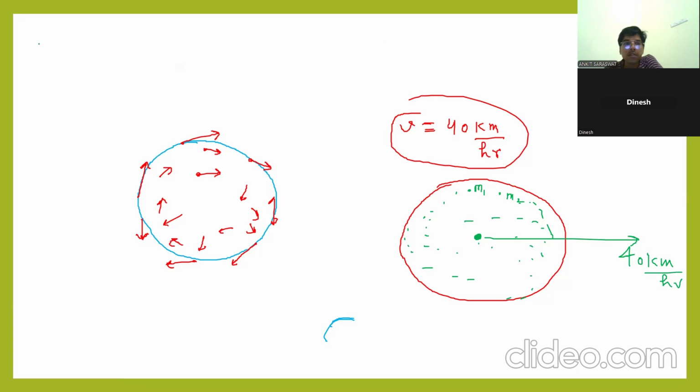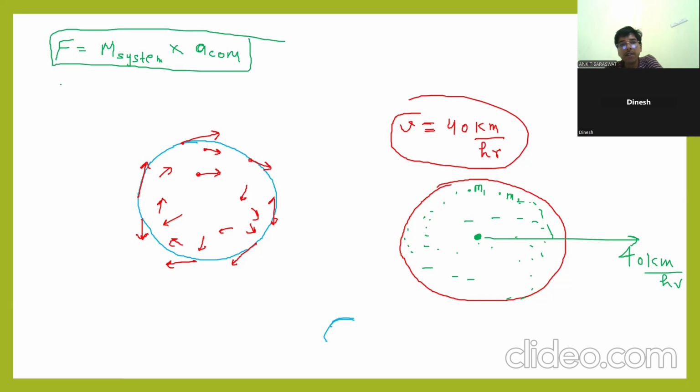So when we are writing this formula, F is equal to ma, actually m is the mass of the system. Clear? Total mass multiplied by the acceleration of the system, the center of mass. Okay, sir. And when we are writing momentum, like linear momentum, p is equal to mass into velocity, so it is the mass of the system, total mass, multiplied by the velocity of the center of mass. We never write it for a single particle, okay? We are writing it for the entire body. Clear?